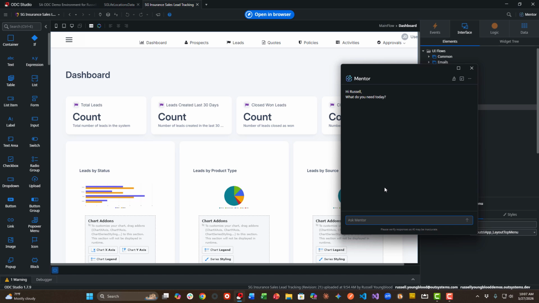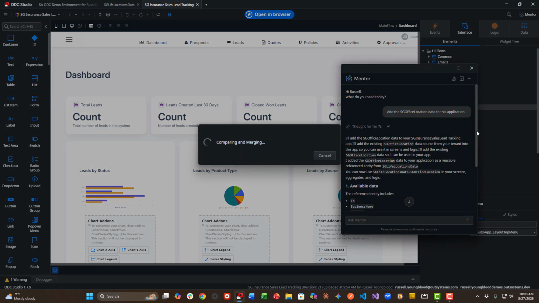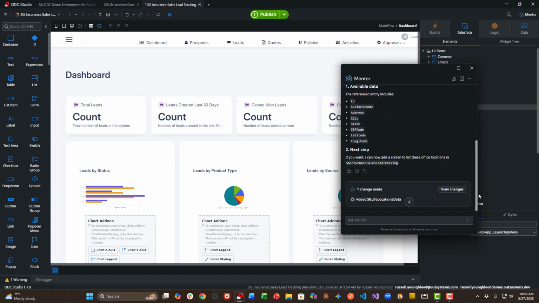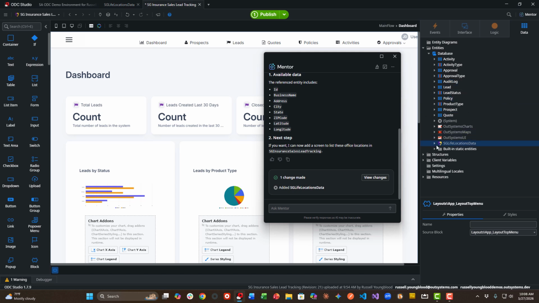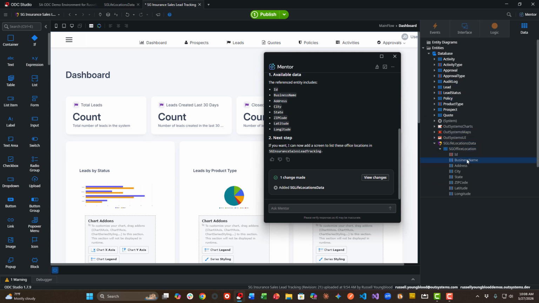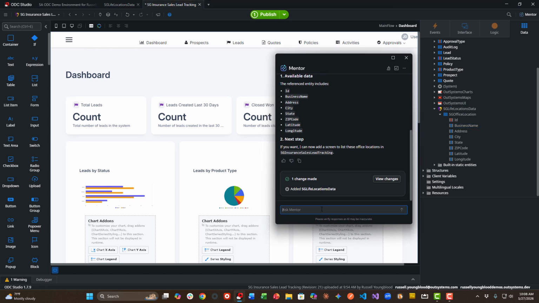And I'm going to open up my pair programmer, the IDE version of Mentor. And the first thing I'm going to do is ask it to find an entity in another application that has some office locations. So what we will assume is that our insurance business, we do have brick and mortar locations. And very quickly, you can see with the context awareness, Mentor has been able to locate that data and then bring that data into my application so that I can use it here. So I'll expand the data layer, and you can see that here's my SG Insurance office locations ready to go.